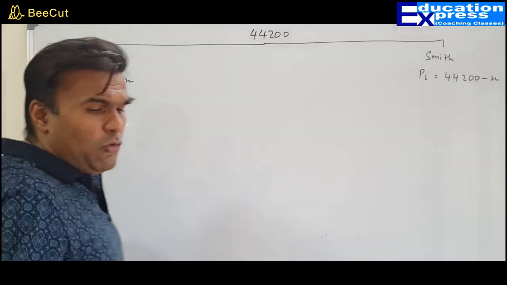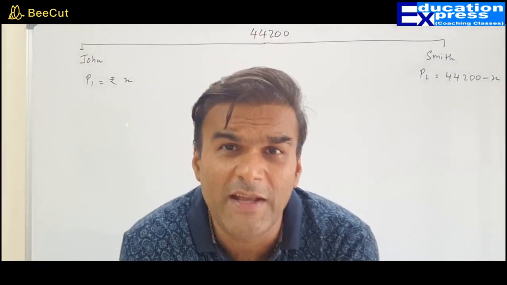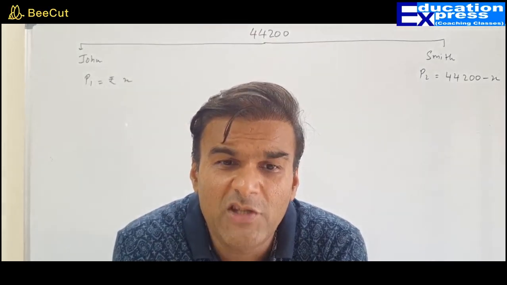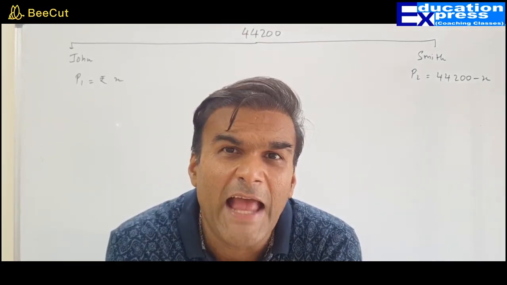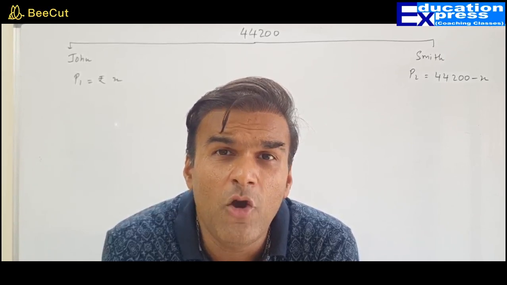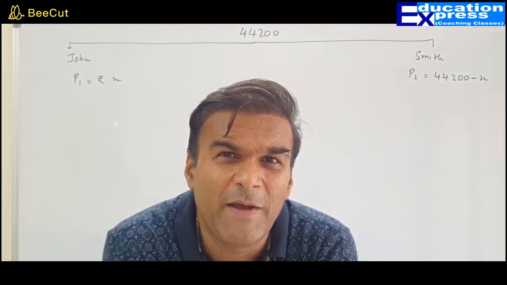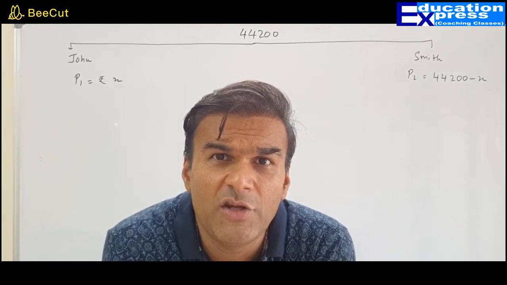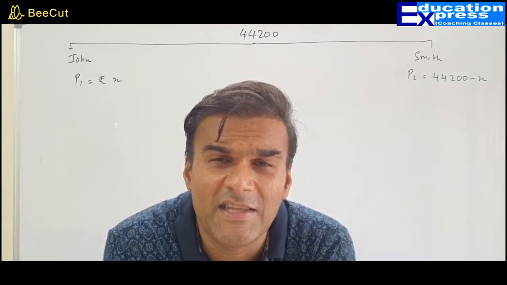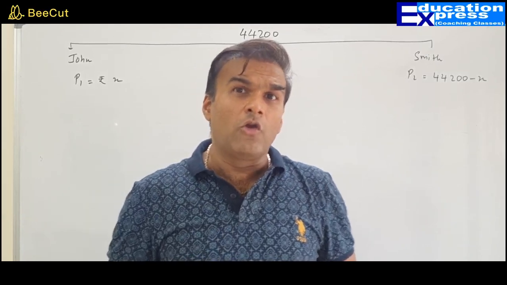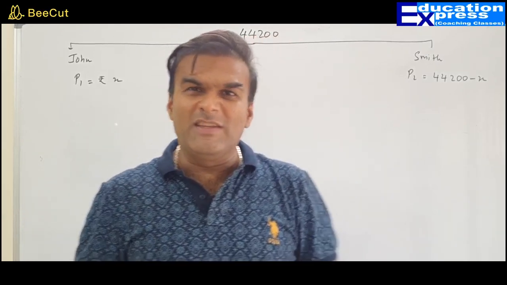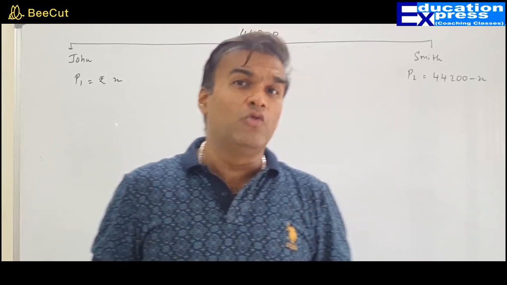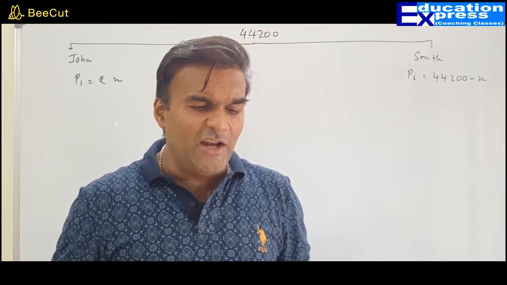With respect to which person you should be taking X, I will be sharing with you a nice clue which will help you reduce your calculation work and you will get your answer in a very short span of time. So the number of multiplication and division operations will get minimized. I will tell you the clue a little later at the end of the sum, what clue you should adopt while making the assumption of who is going to get how much. Let's read it further.